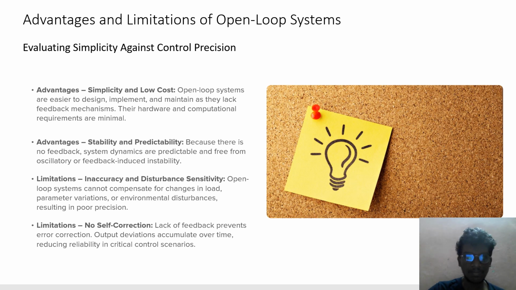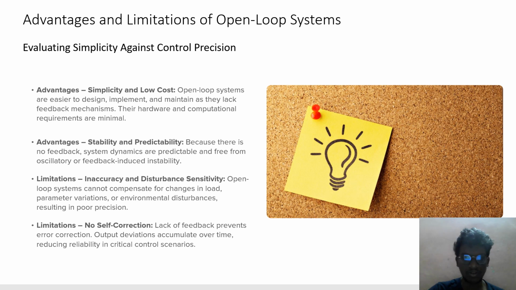Advantages: stability and predictability. Because there is no feedback, the system dynamics are predictable and free from oscillations or feedback induced instability. Limitation: inaccuracy and disturbance sensitivity. Open loop systems cannot compensate for changes in load, parameter variations, or environmental disturbances, resulting in poor precision.